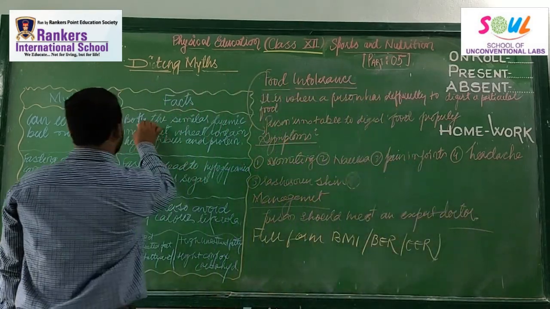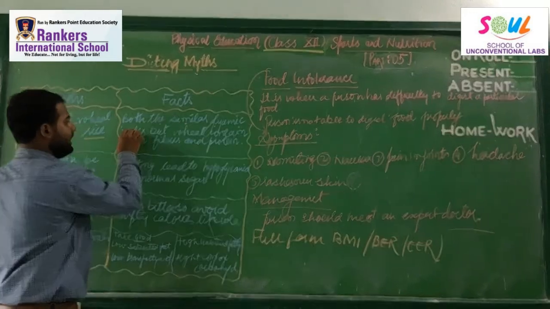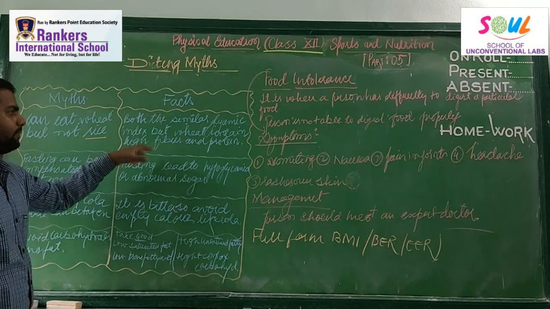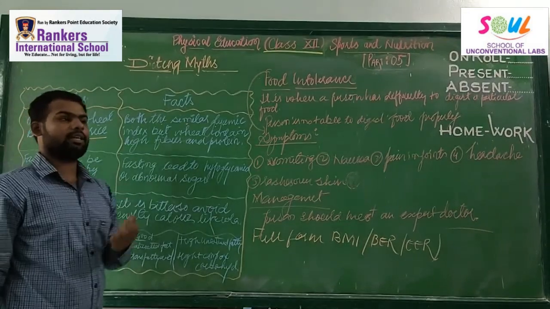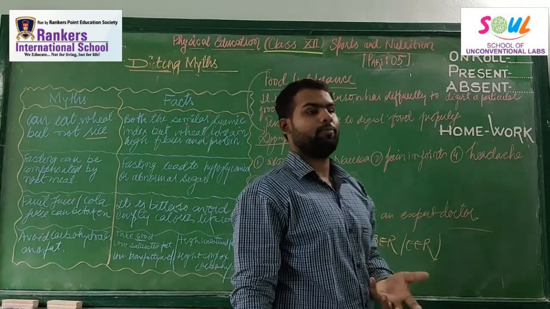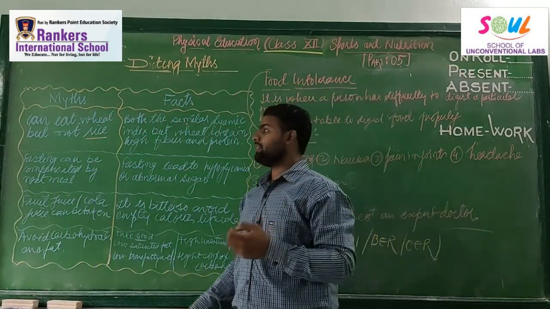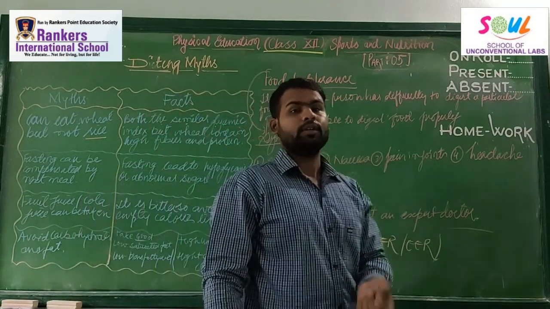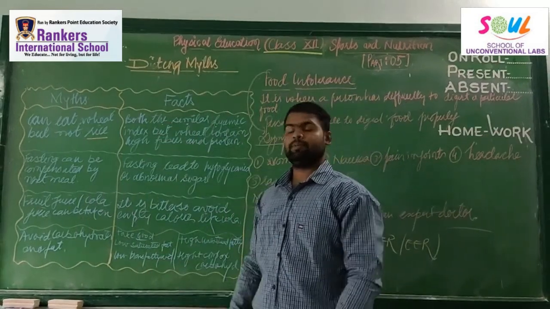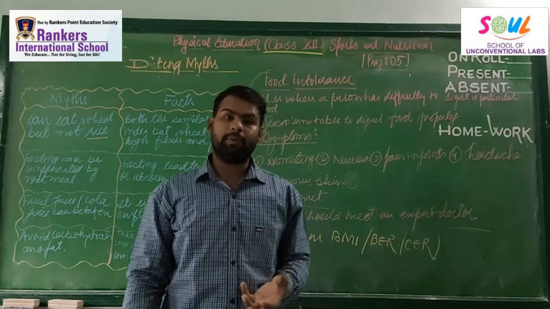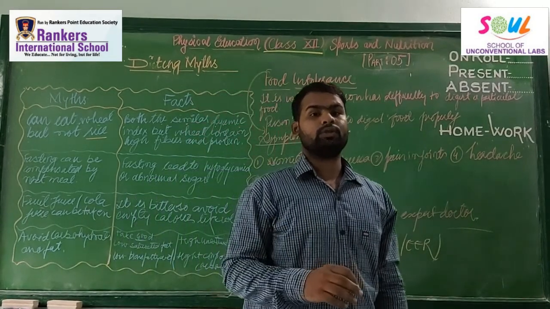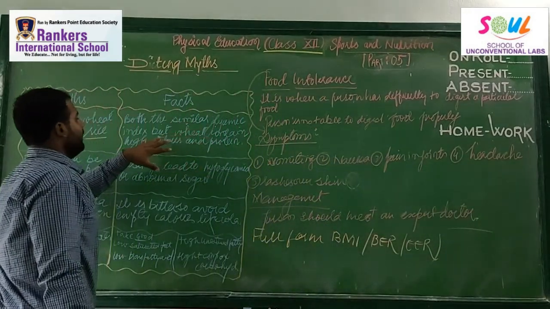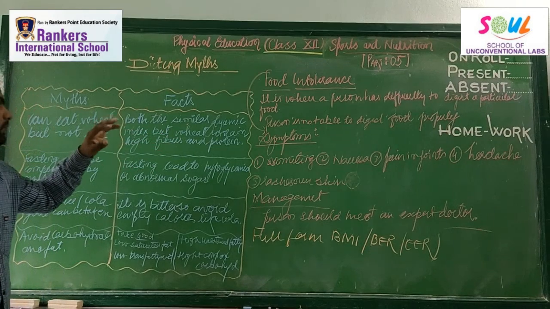What is the fact? Both have a similar glycemic index and similar nutrition, but wheat contains more fiber than rice. I earlier told you that plant-based products contain fibers, which are the indigestible portion of the food. They have nutritious value, but they don't add calories, right? So we can eat wheat because it has more fiber than rice. Which is good? Wheat is good, we are fine.